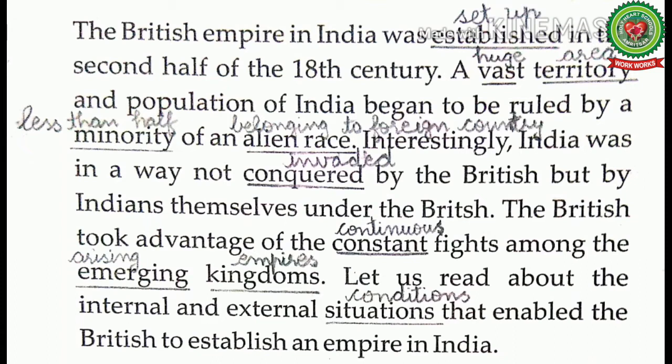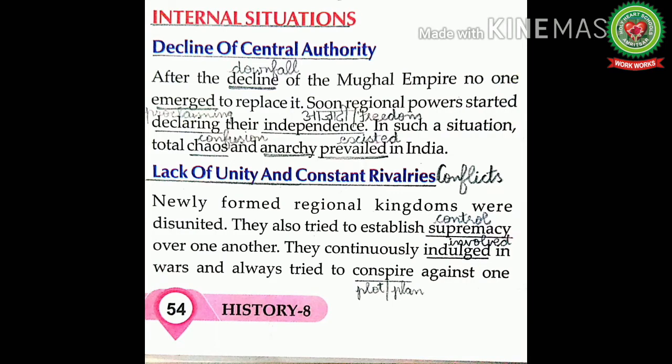Now let us read about the internal and external situations that enabled the British to establish an empire in India. Now let us read and discuss the internal situations that enabled the British to establish an empire in India. Decline of central authority. After the decline of the Mughal Empire, no one emerged to replace it. Soon, regional powers started declaring their independence. Declaring means proclaiming. In such a situation, total chaos and anarchy prevailed in India. Chaos means confusion, and anarchy means a situation of lawlessness.